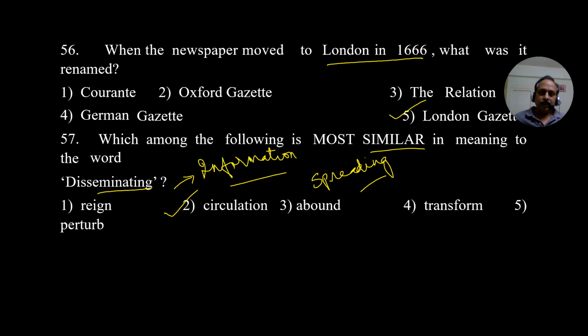Question number 56. When a newspaper moved to London in 1666, what was it renamed? Again, you should go to the passage, look for London in 1666. The answer is London Gazette. Which among the following is most similar in meaning to the word disseminating? The word dissemination goes with information. Actually, it means spreading information. But here, it is circulation.